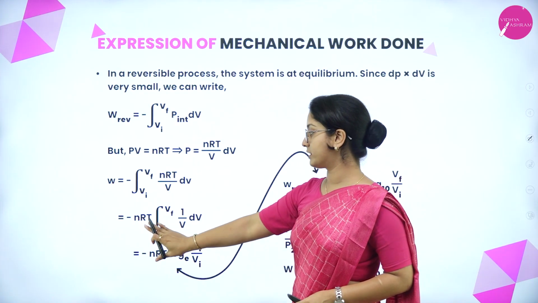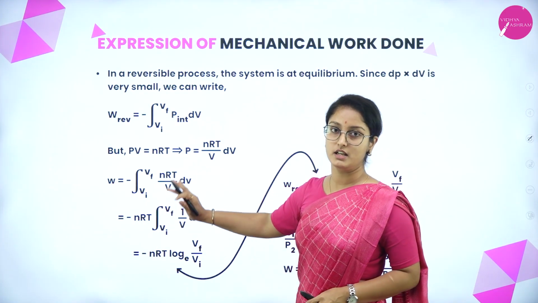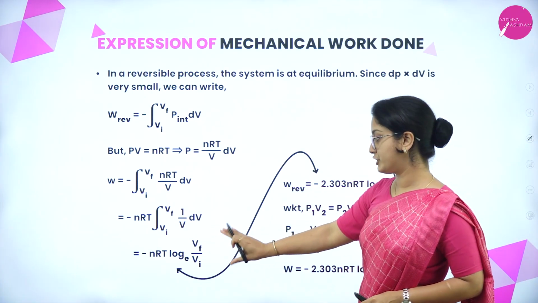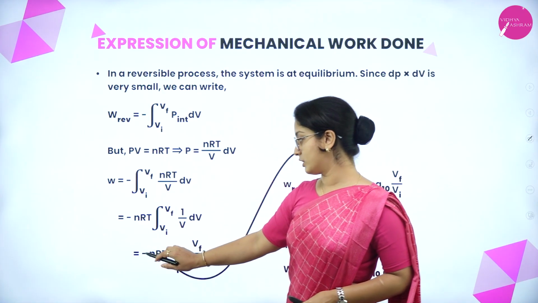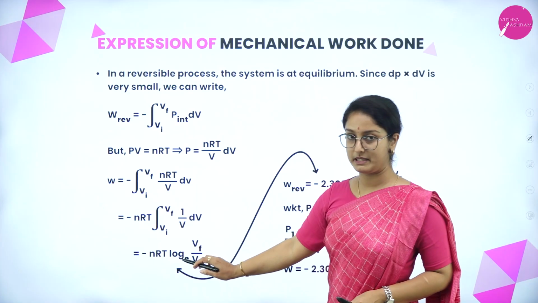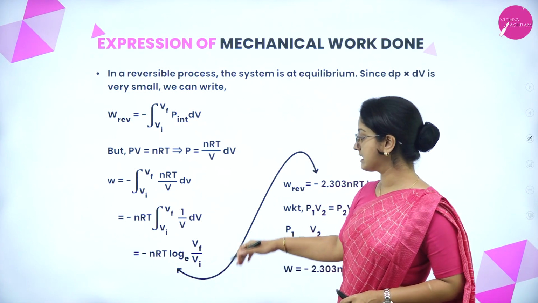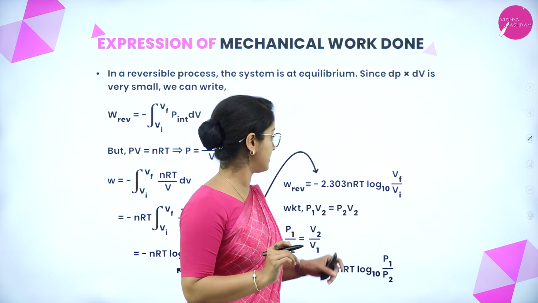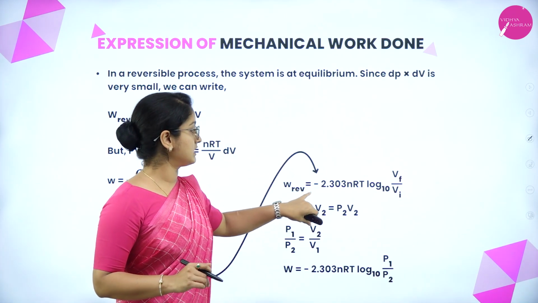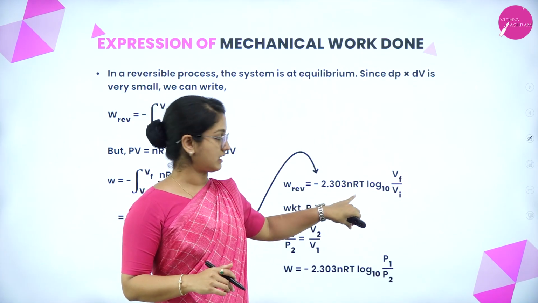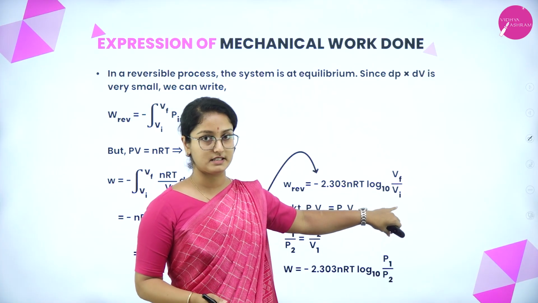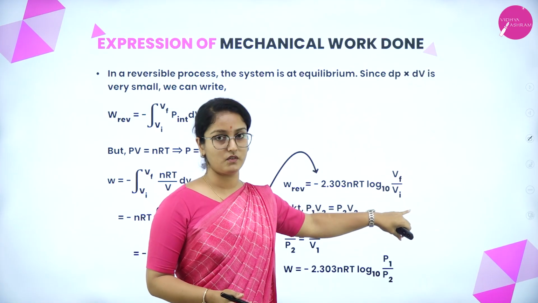Why do we take nRT out? Because they are constant, while the volume of the gas will change. Therefore, W is equal to minus nRT log to the base e of Vf divided by Vi. Now, work done is equal to minus 2.303 nRT log to the base 10 of Vf by Vi.